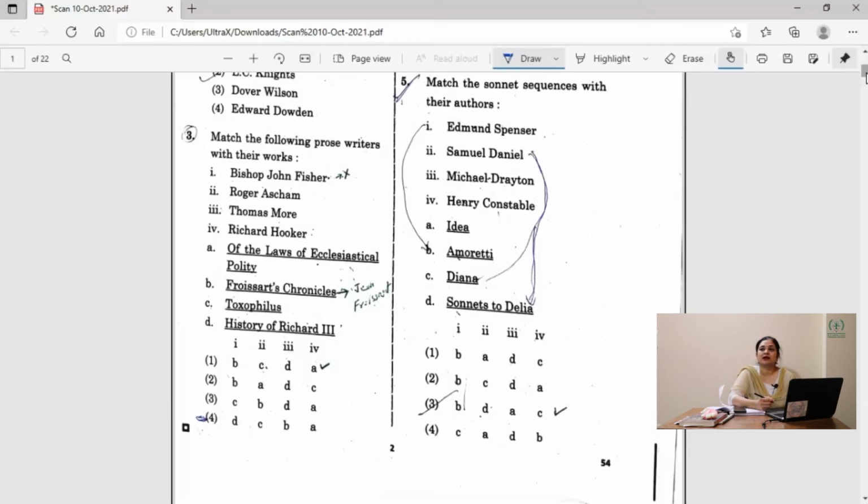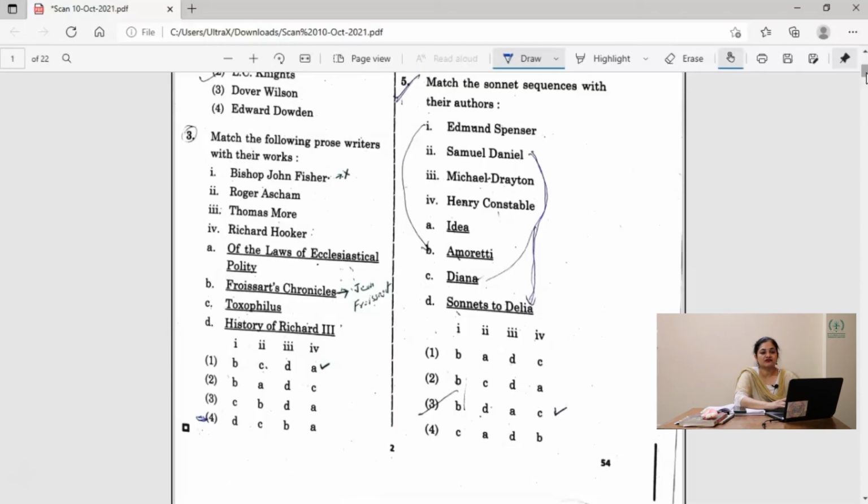But because he married an Irish girl named Elizabeth, he dedicated the complete sonnet collection to his wife Elizabeth, the Irish girl. So Edmund Spenser, Immortality, that is first, B. How many options is it appearing in? It appears in 3, because most of the people know it. So they gave you an option like this. So the fourth is out of the category now. We have to find out the answer among the 3.